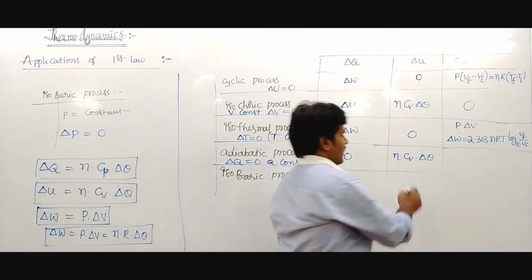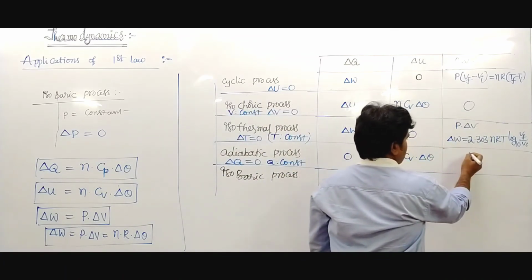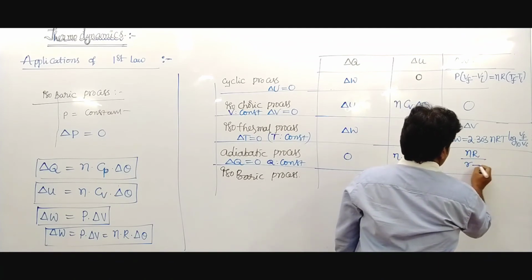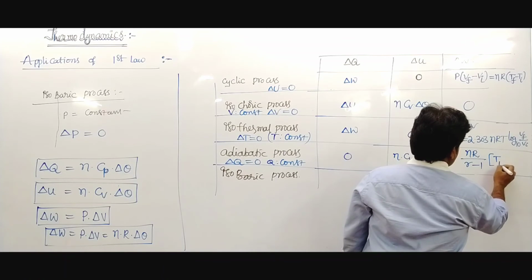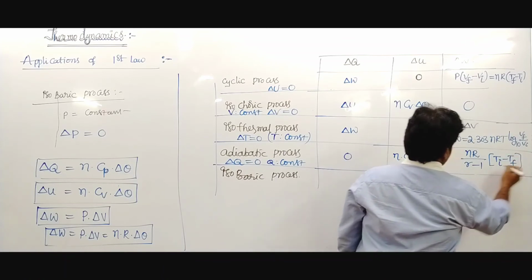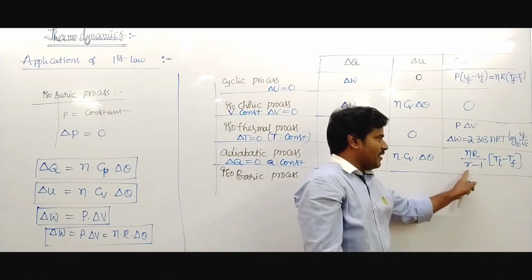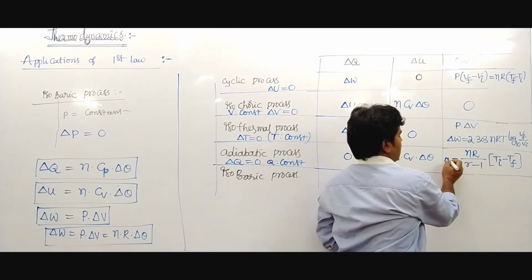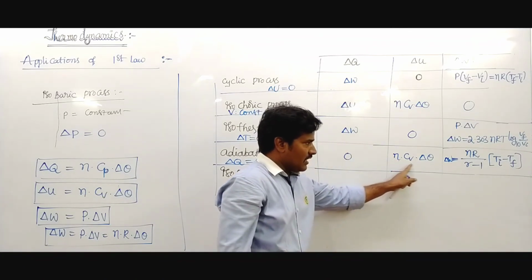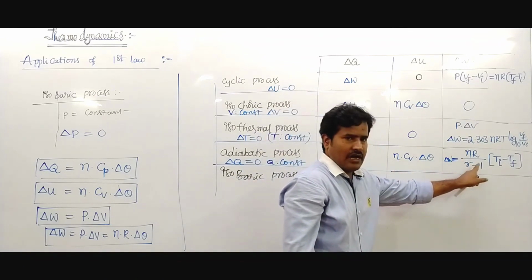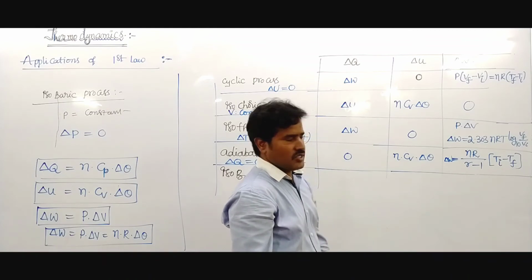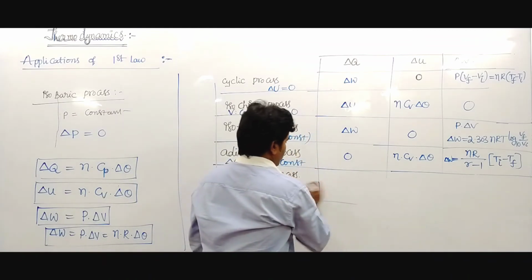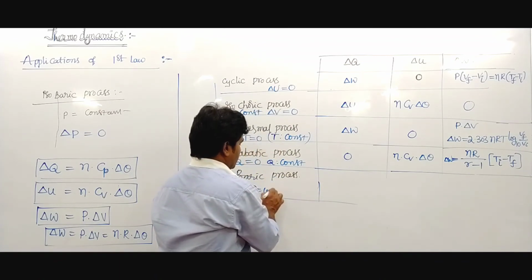The work done is nR upon gamma minus 1 into T initial minus T final. This is the work done in the adiabatic process. The internal energy is converted into work, or work converted into internal energy. And in the isobaric process, the pressure remains constant.